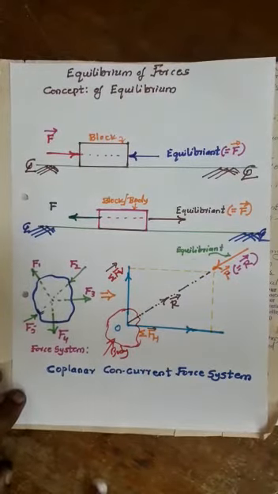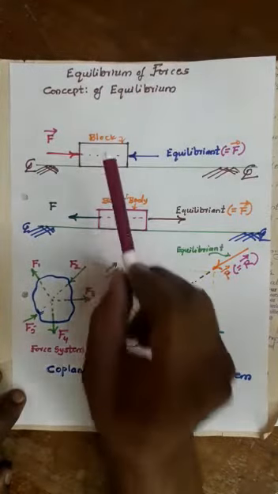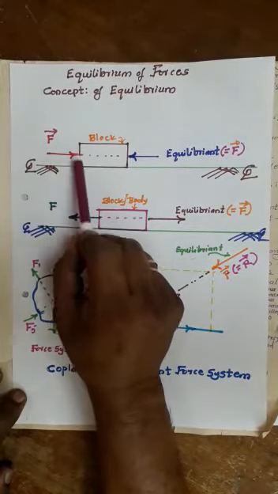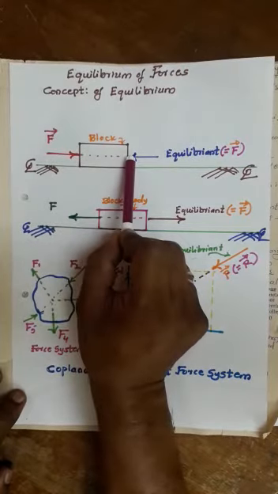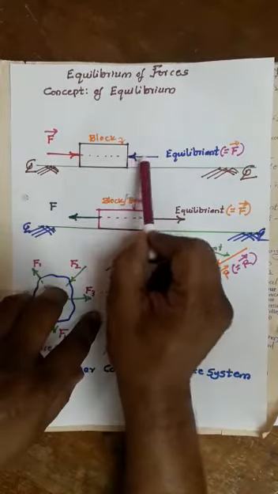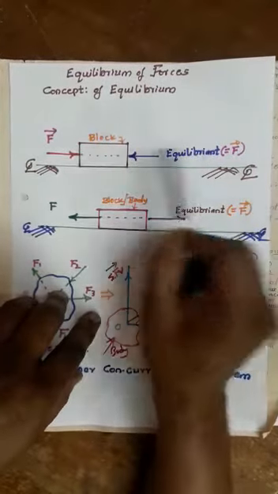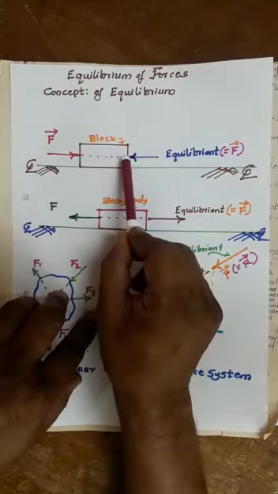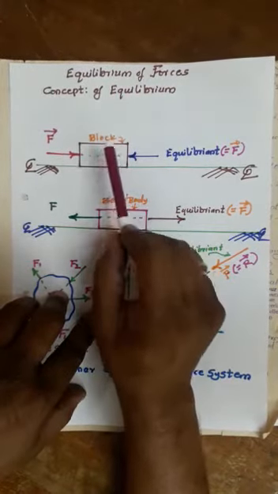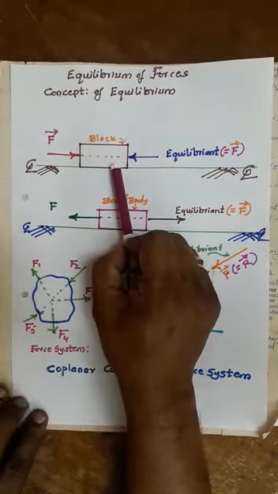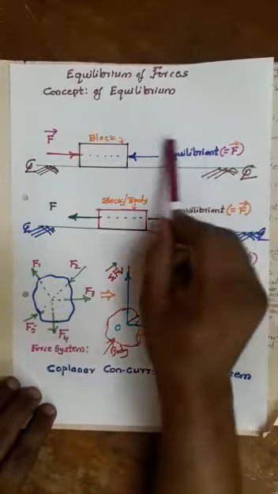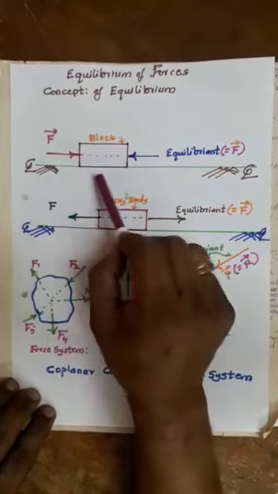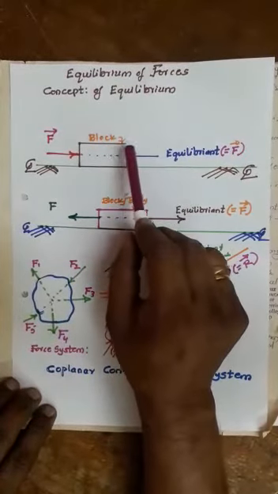For example, one block is resting over the ground. This block is subjected to one external force F. It means that the block will move in the direction of the applied force. If you apply another force equal to the magnitude of the applied force but opposite in direction along the same line of action, the block will come to rest. This state is called the equilibrium state. The force which brings the body into equilibrium is called the equilibriant. So this is one concept of the equilibrium force.